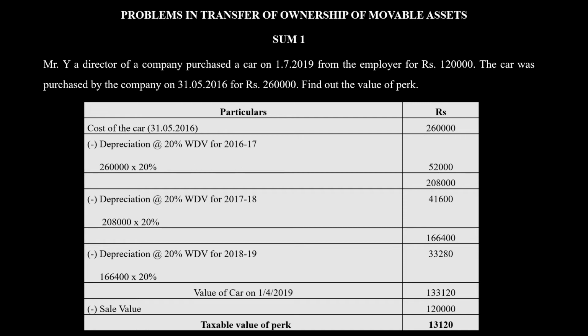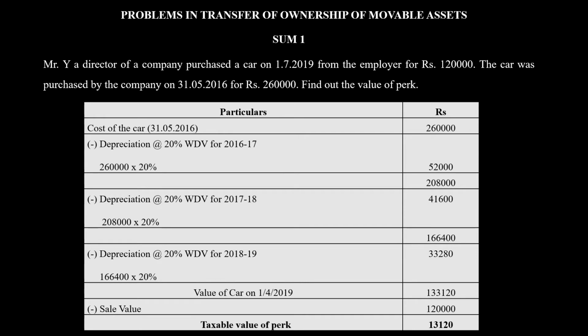Now again, in the third year, 2018-19, you charge depreciation because we need the value of the asset on 1/4/2019. So in the third year, you charge 20% on the WDV value 1,66,400, that will be 33,280. So the value of the car on 1/4/2019 is going to be 1,33,120.